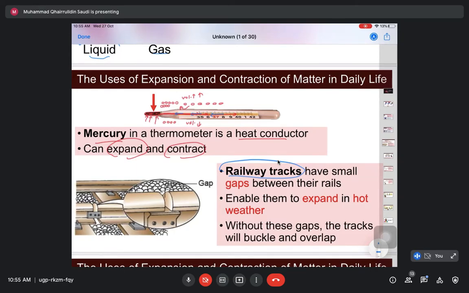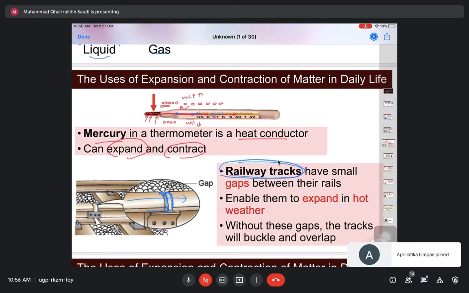So when building railway tracks, there are usually gaps between the rails. Why are there gaps? Because during the day, in hot weather, this metal will expand. When it expands, it will fill the gap. Then the train can pass through. The gaps are to enable them to expand in hot weather.